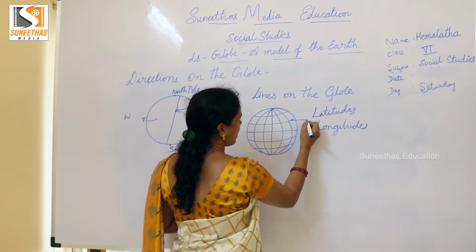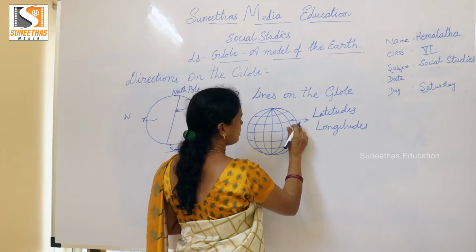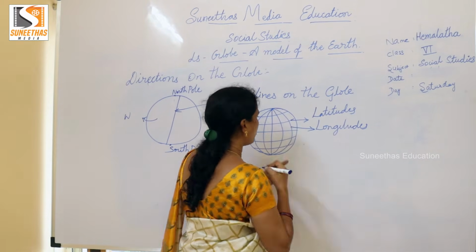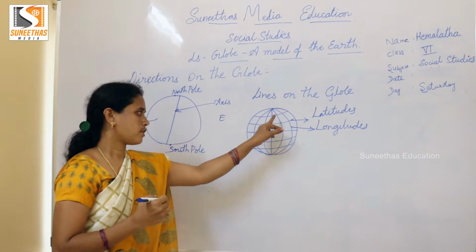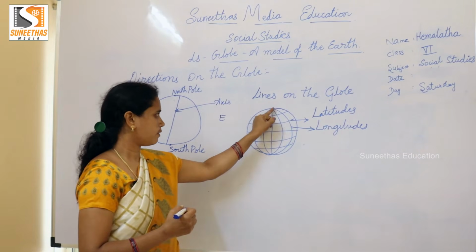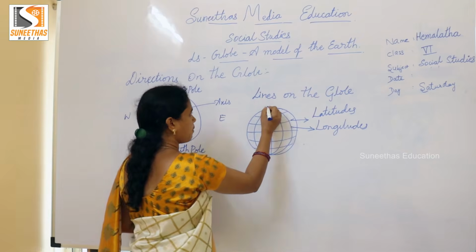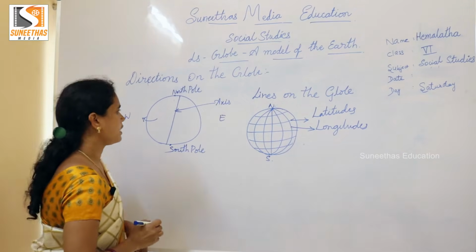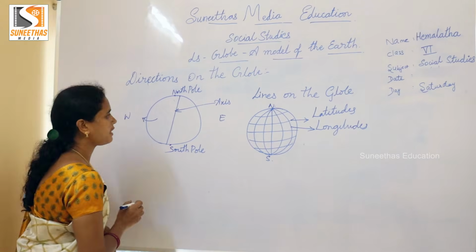The lines which are parallel to the earth are the latitudes, and these, children, are the longitudes, which are drawn vertically from north pole to south pole. Children, let us learn deeply about the latitudes.